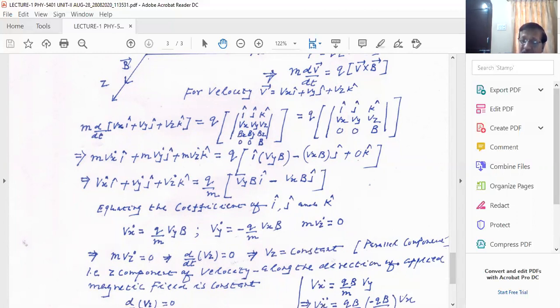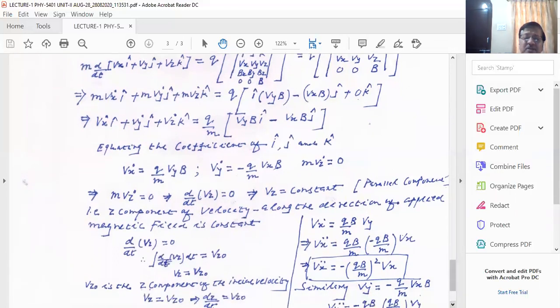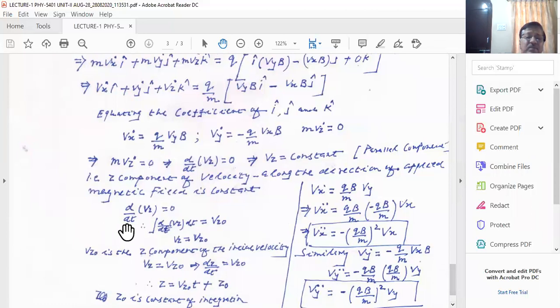So you see the next point here. If I have this equal to 0, then d by dt of Vz is equal to 0. I integrate both the sides. Please concentrate on this equation. If I integrate both the sides with respect to t, I can say Vz equals Vz0, and Vz0 is the z component of the initial velocity.